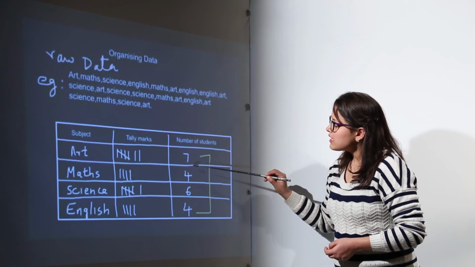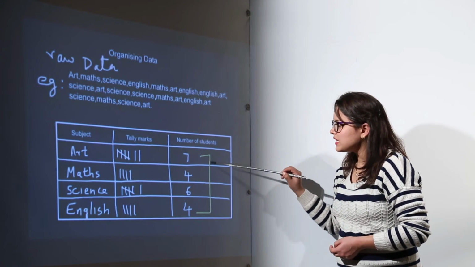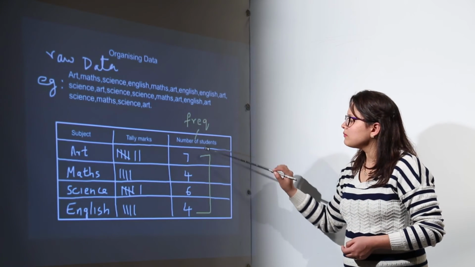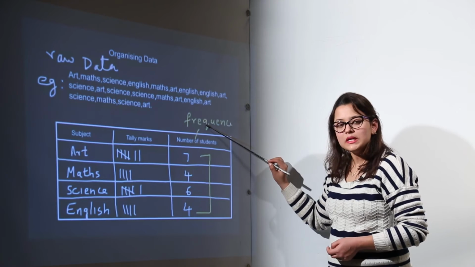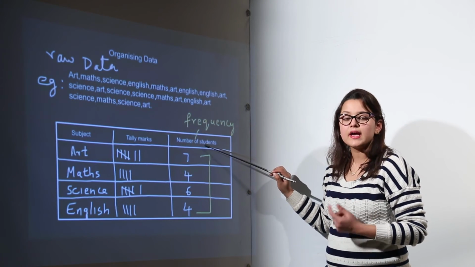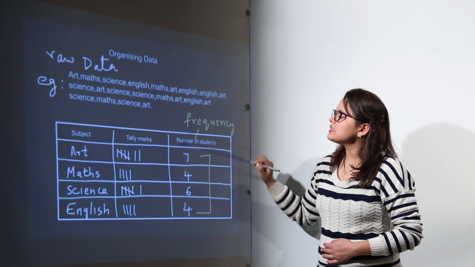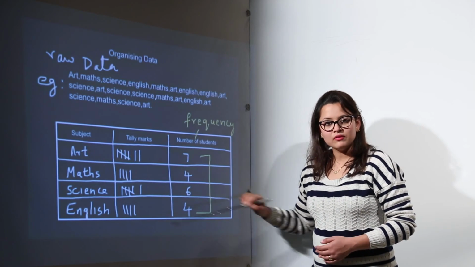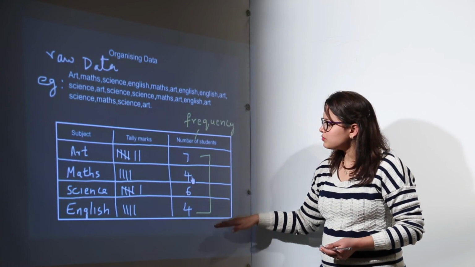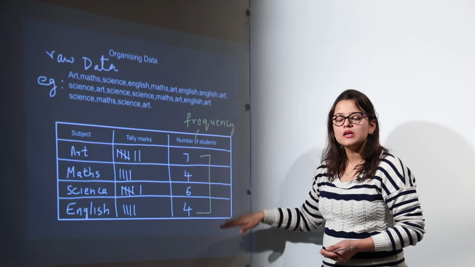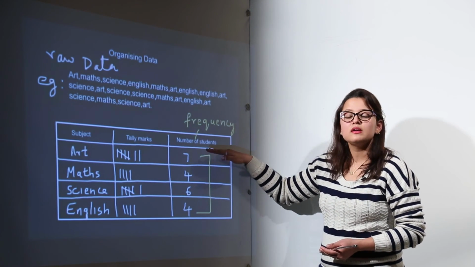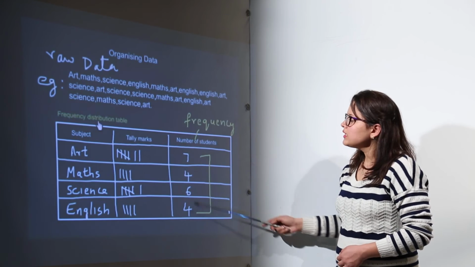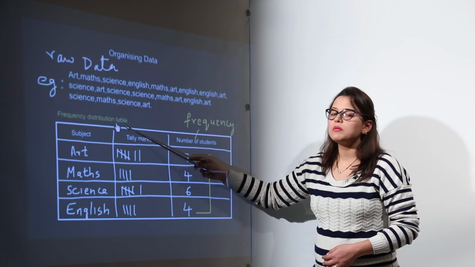Now this data 7, 4, 6 and 4 is representing how many times the data has been repeated. So this is representing my frequency. Frequency is how many times any value in the raw format has been repeated. So that is the frequency. Because we are doing a frequency representation in a tabular format in which the total number of students have been distributed in each section depending on their liking towards the subject, we say that this tabular format shown is showing us the frequency distribution table representation.